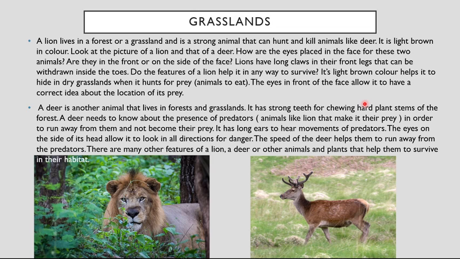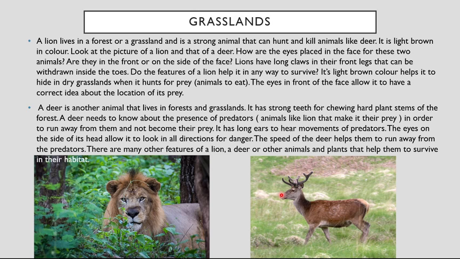Now observe one thing. How are the eyes placed in the face of these two animals? So here you can see that the eyes are on the front portion of the face, but in the deer they are on the sides. Okay, they are on the sides of the face. Lions have long claws in their front legs that can be withdrawn inside the toes. Do the features of the lion help it in any way to survive? Yes, due to its claws and teeth, they are able to kill the deer.